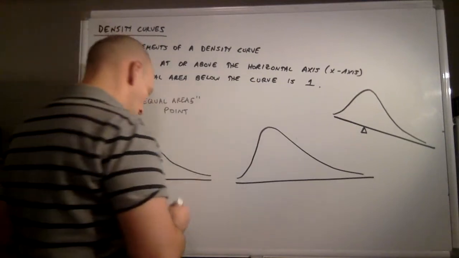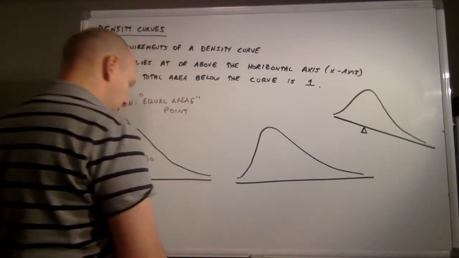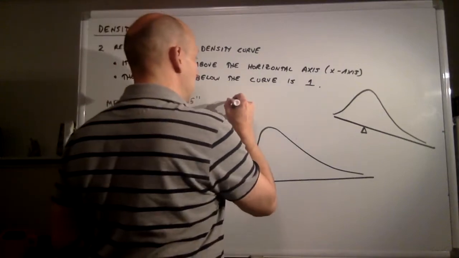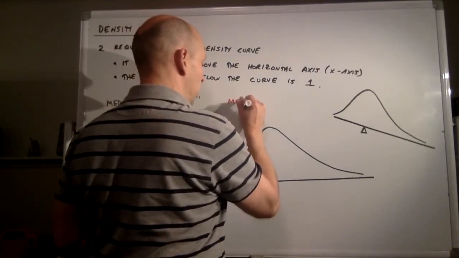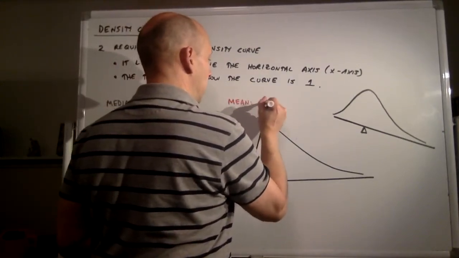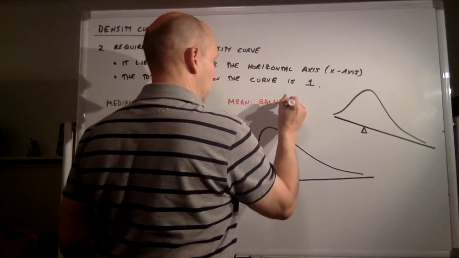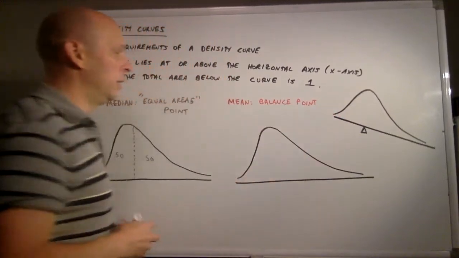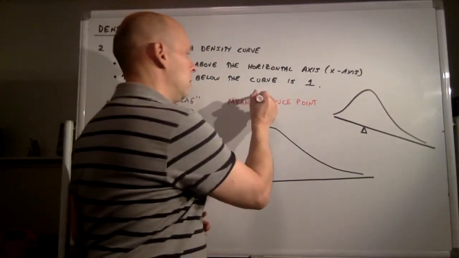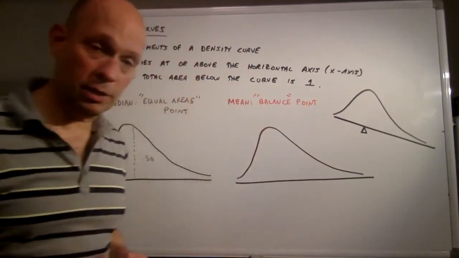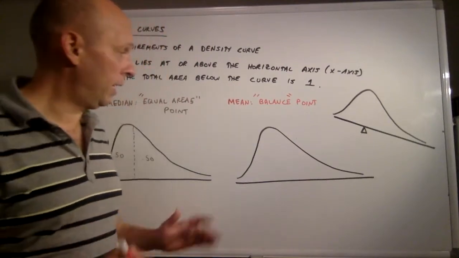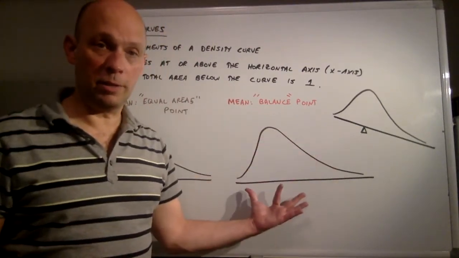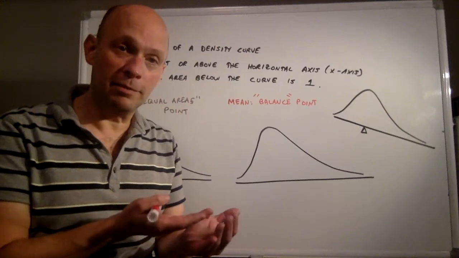Because the mean, unlike the median, is what we refer to as the balance point. So the mean is the balance point. And this is the one that's a little bit more tricky to visualize. But what you have to think about is that this density curve is like three-dimensional, and we're trying to balance it, right?